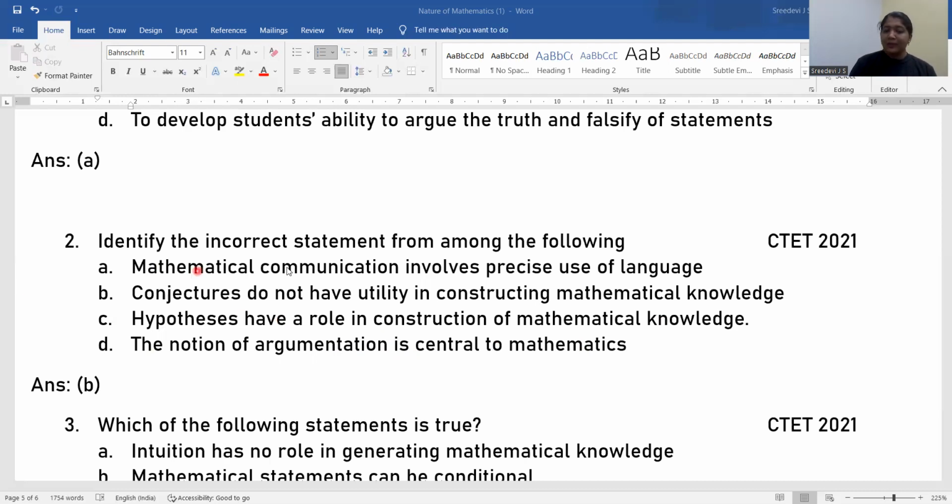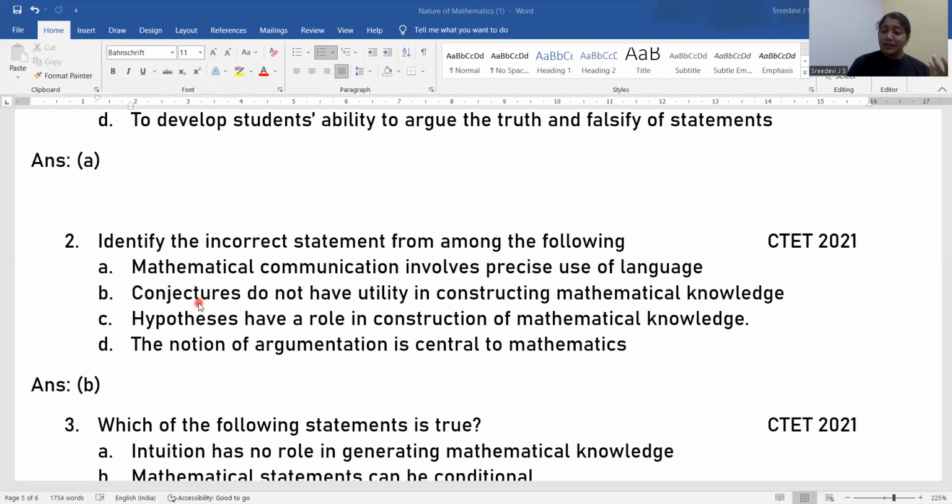First option, mathematical communication involves precise use of language. Yes, precise use of language that we can have. We cannot always use elaborate language. That is a true statement. Option B, conjectures do not have utility in constructing mathematical knowledge. See, conjectures are partial information that can build up to a concept, right?